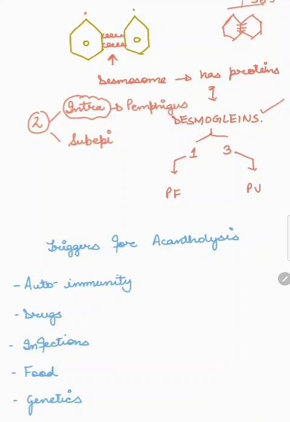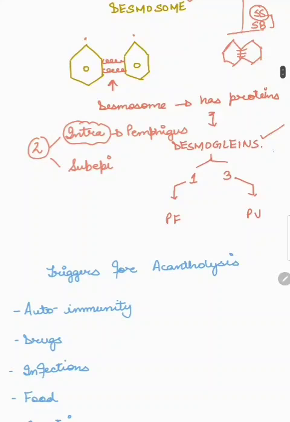For its pathogenesis, desmoglein 1 and desmoglein 3 are very important, because antibodies against desmoglein 1 are responsible for pemphigus foliaceus, and antibodies against desmoglein 3 are responsible for pemphigus vulgaris.